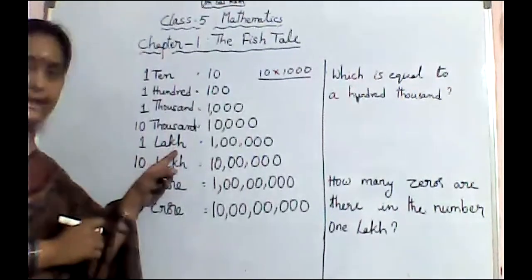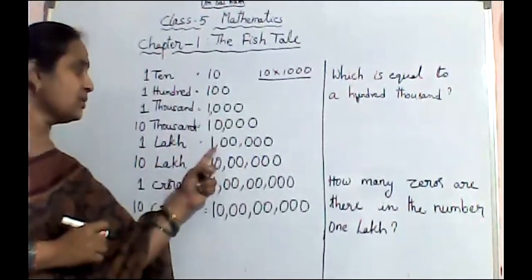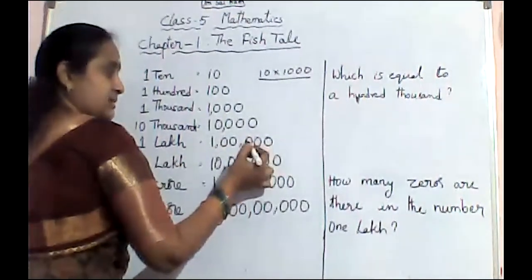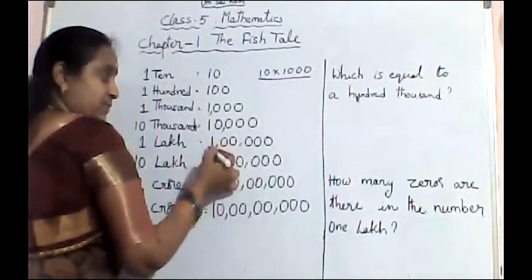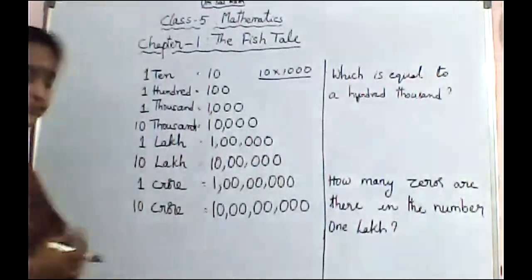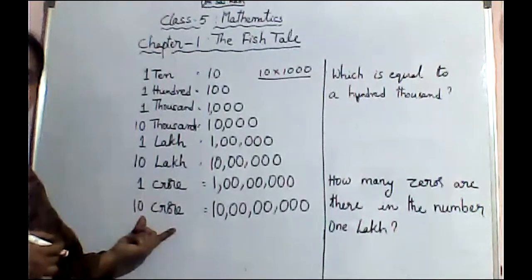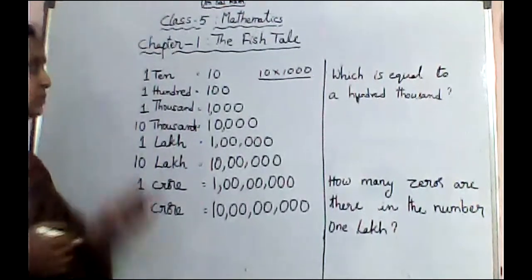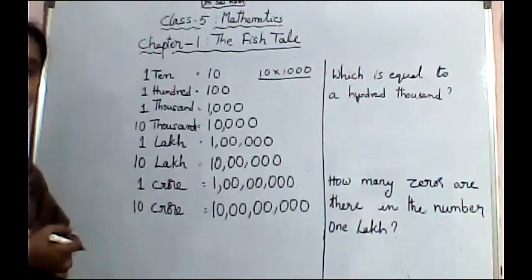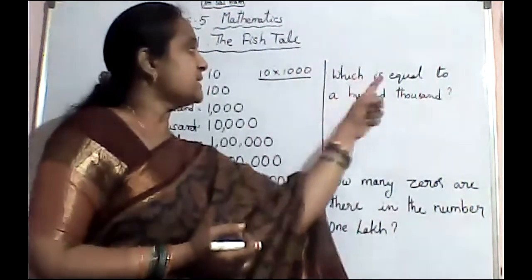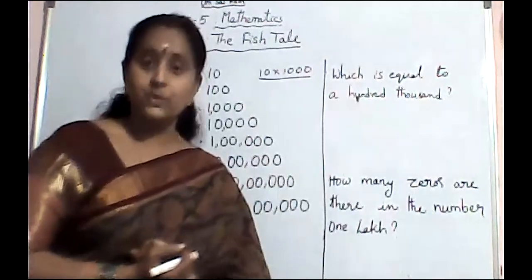Next, 1 lakh. How many zeros do you have in 1 lakh? Ones, tens, hundreds, thousand, 10,000, 1 lakh. So we have 5 zeros here. So this is 10 lakhs, 1 crore and 10 crore. So these are the values we have. Now here some questions are given for us. Which is equal to 100,000?